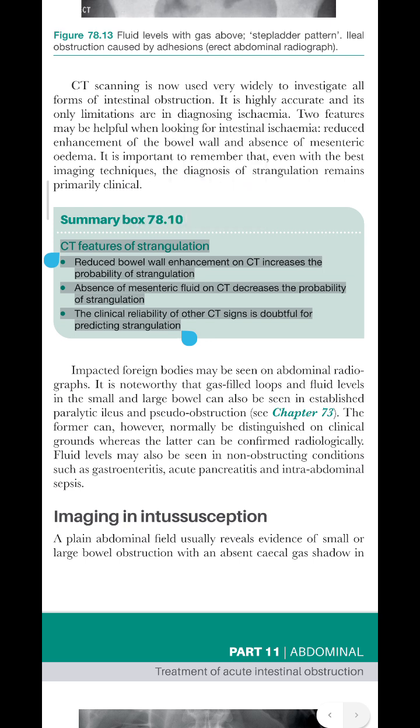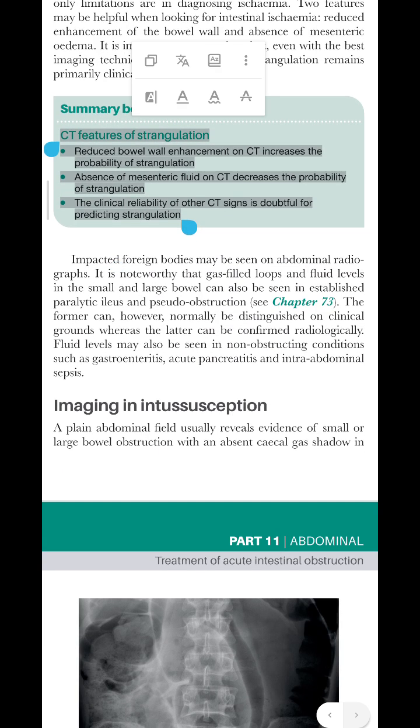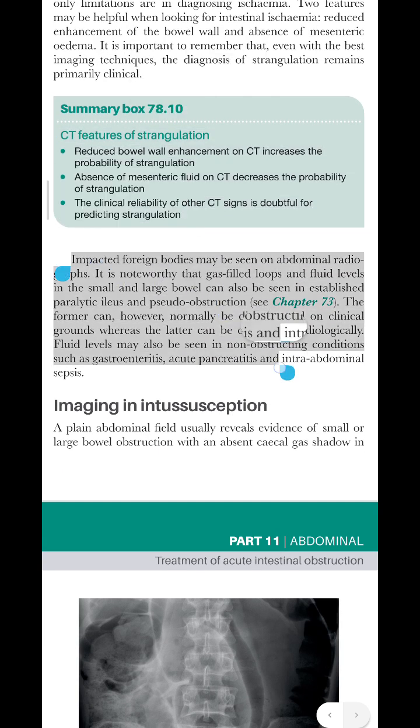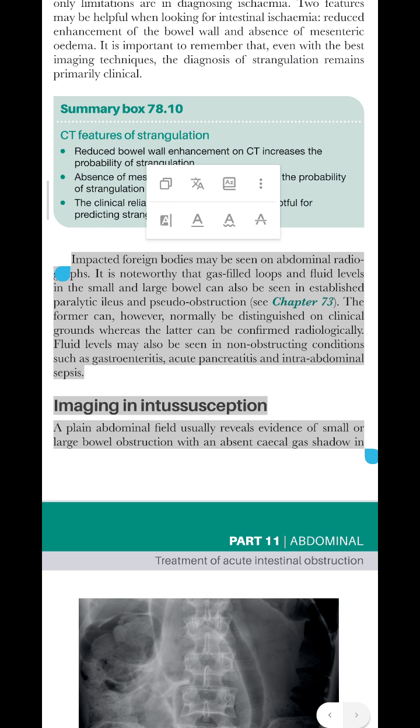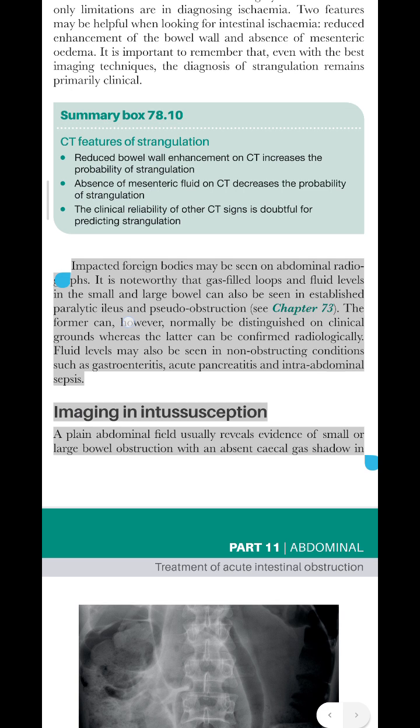CT features of strangulation: reduced bowel wall enhancement on CT increases the probability of strangulation. Absence of mesenteric fluid on CT decreases the probability of strangulation. The clinical reliability of other CT signs is doubtful for predicting strangulation.